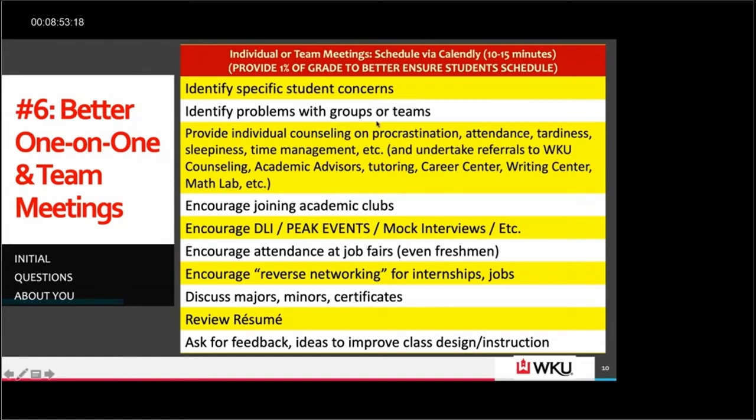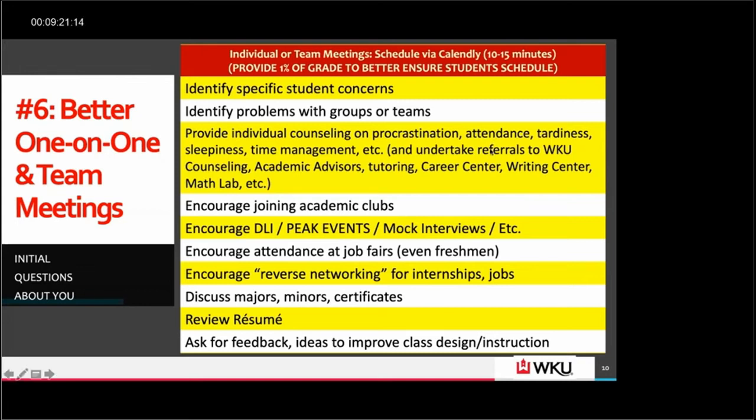If you spot issues with students procrastinating, like getting their assignments in at the very last minute or late, or problems with attendance or tardiness or sleepiness, you can say that and then counsel them about getting adequate sleep and consistent sleep times. And time management, and of course, all the other things that we as educators can counsel students on to get them to be better students and have better habits.